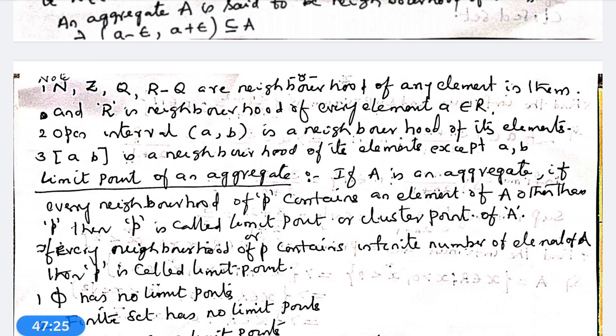The null set has no limit points, a finite set has no limit points, and the natural number set and integer set have no limit points. Whereas every real number is a limit point of Q. Every real number is a limit point of R also.